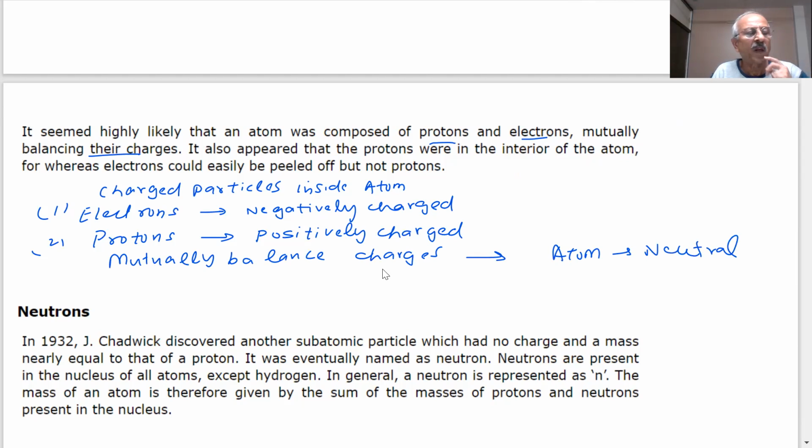Is it clear? So equal numbers of positive and negative charges make it neutral.